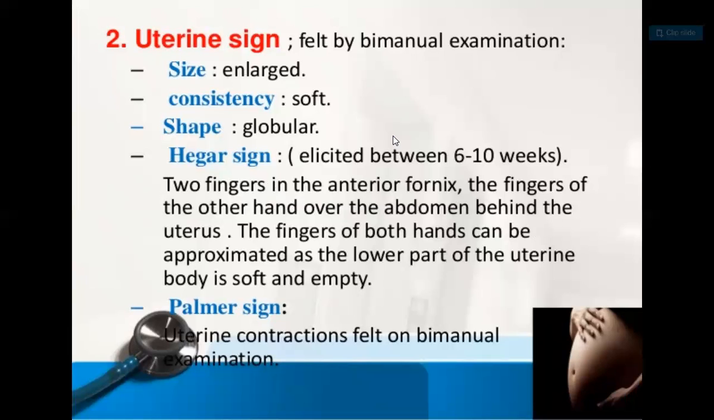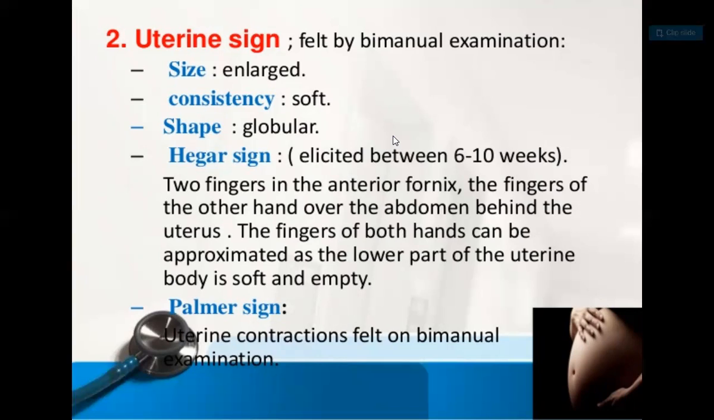So there are some uterine signs that are felt by bimanual examination. These are the Hegar sign and the Palmer sign. When they are observed, it is by bimanual examination. What happens is that the size is enlarged.